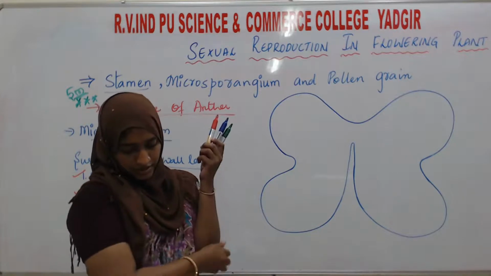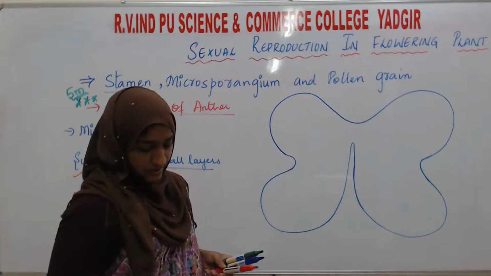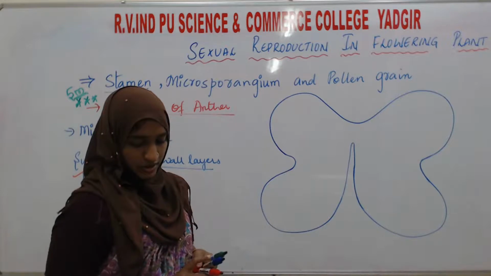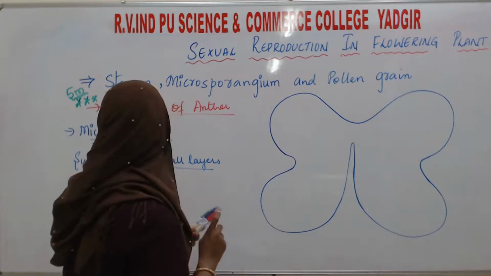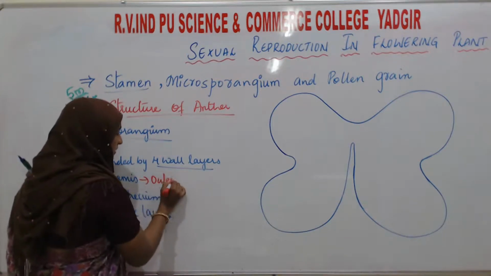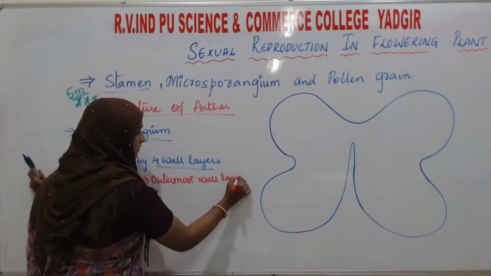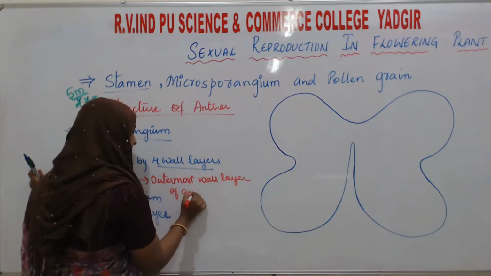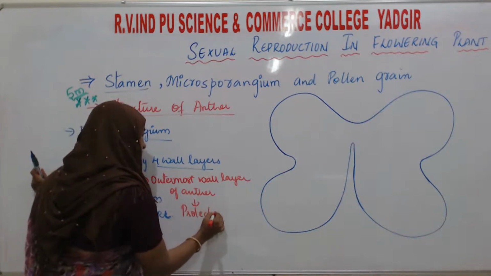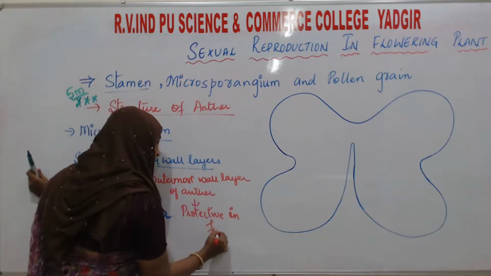So first we will see about the epidermis layer. The epidermis is the outermost wall layer of the anther, which is protective in function, which protects the developing anther.